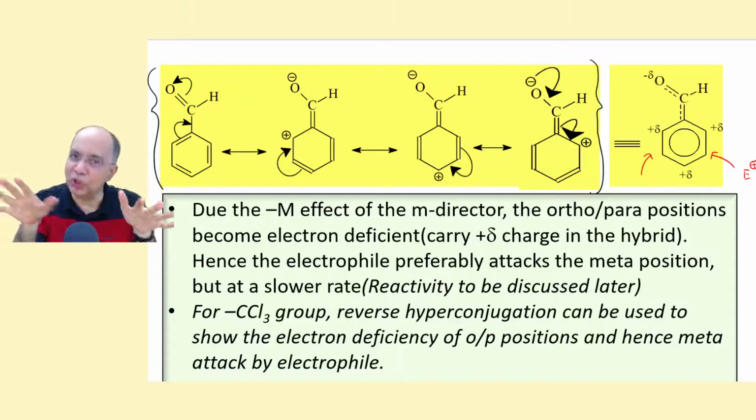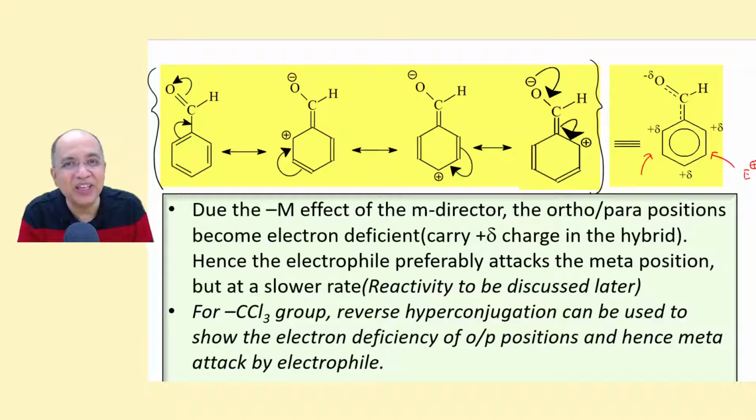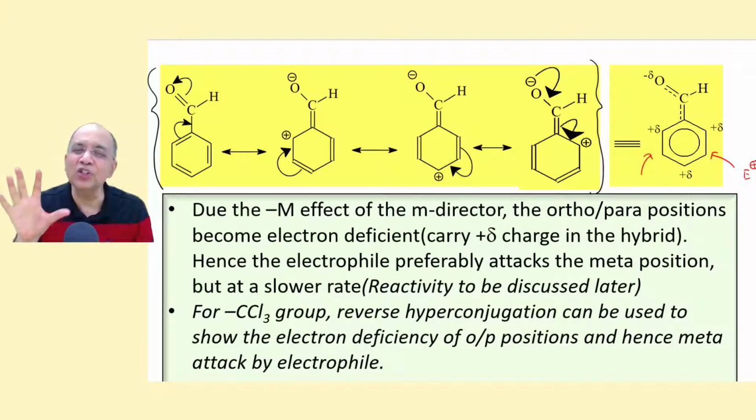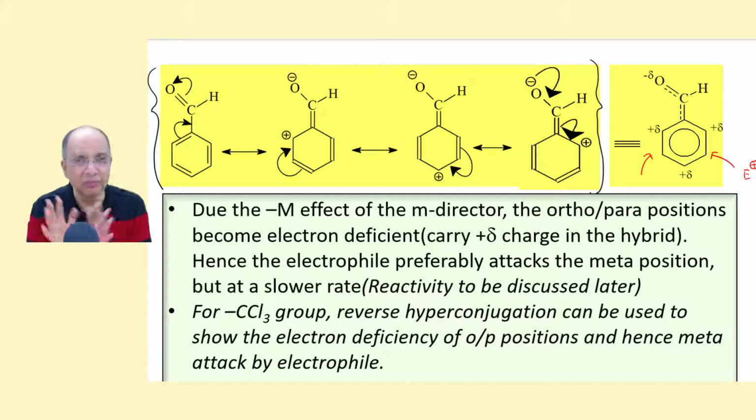The rate will be slowed down. This is called deactivation. So it will react but at a slower rate. The yield will be poor, right? The amount of the product will be poor for a measurable time limit because the reaction rate is low.